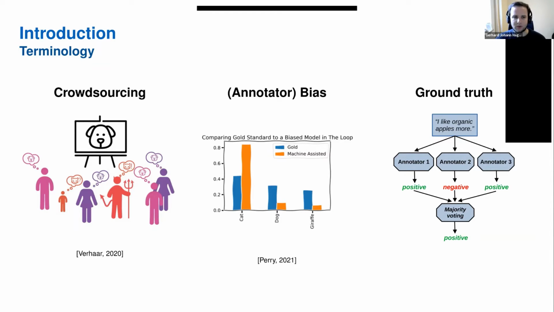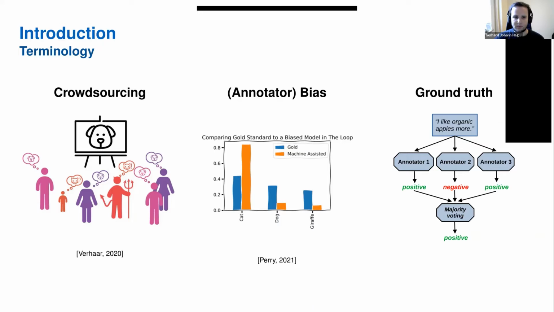And many amateurs means that many people, for example, here have an image labeling task. Many people are labeling images. Here's an example where a dog is shown in an image, and most of the people are giving the correct labeling, but there are some subjects who give wrong labels, who recognize the dog to be a cat, either because they are inexperienced or because they might have questionable motives, or also they don't pay attention to what they see and thus they label differently. And what then happens is an annotator bias comes into place.